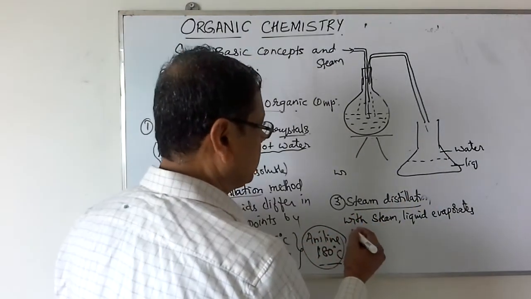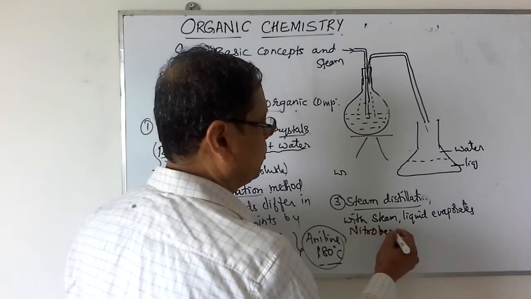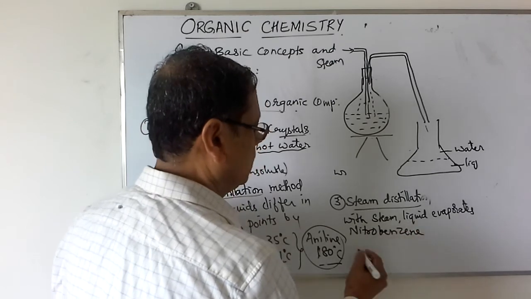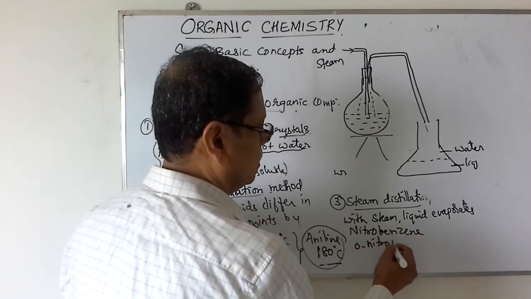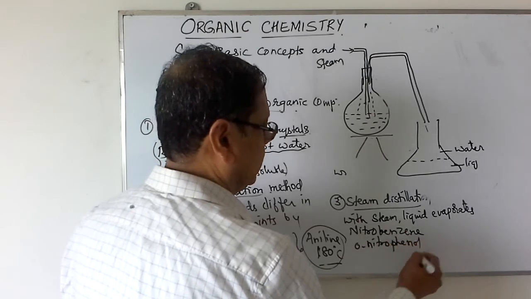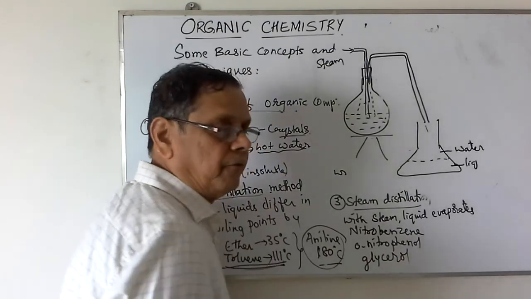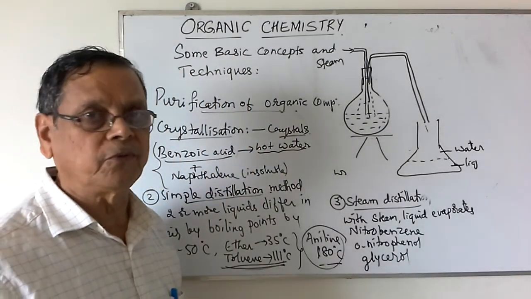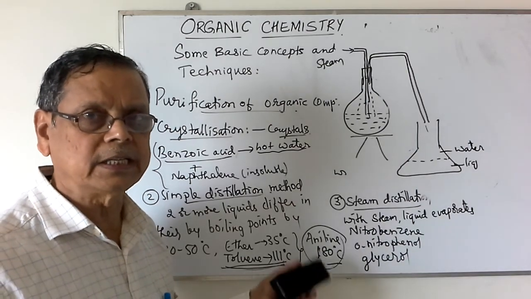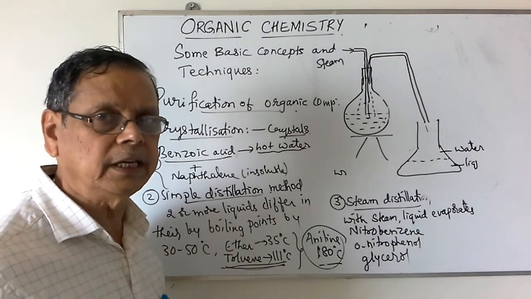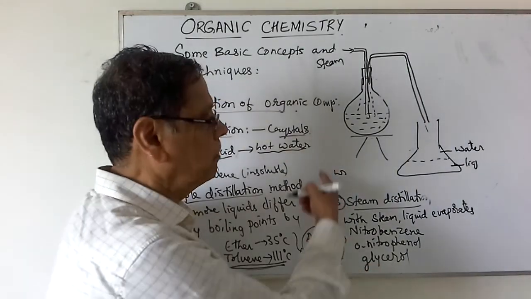We can use steam distillation for the purification of nitrobenzene, orthonitrophenol, glycerine, also called glycerol, which has a very high boiling point of about 463 Kelvin, around 190 degrees Celsius, which will boil at a very low temperature along with the steam.